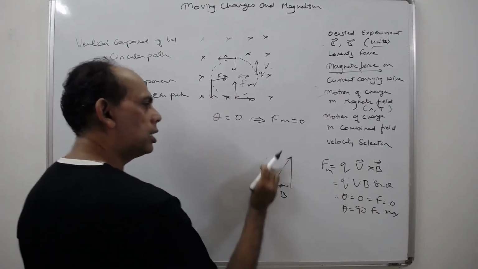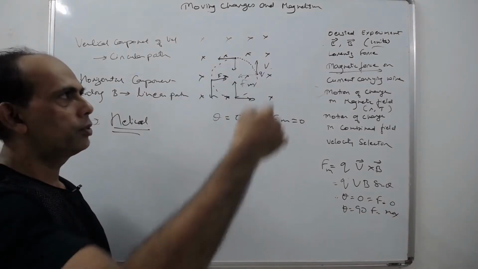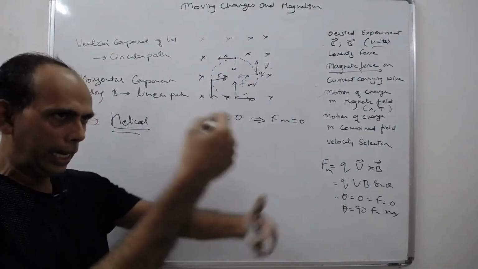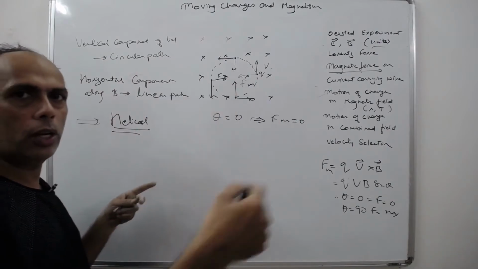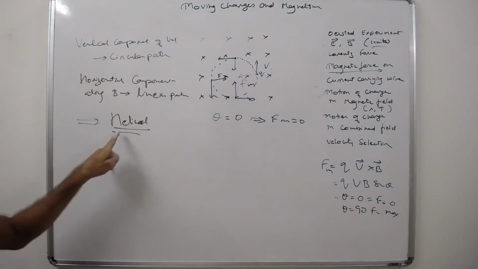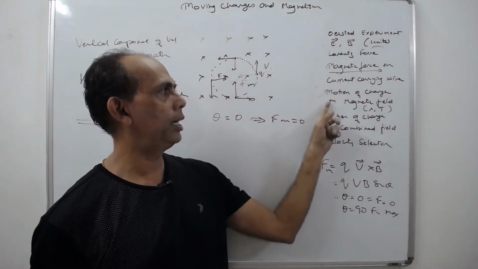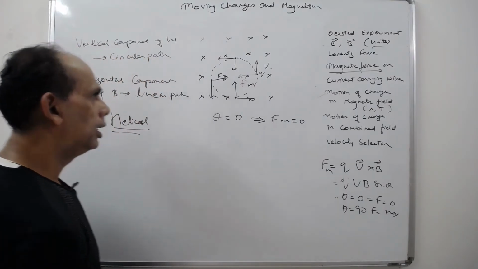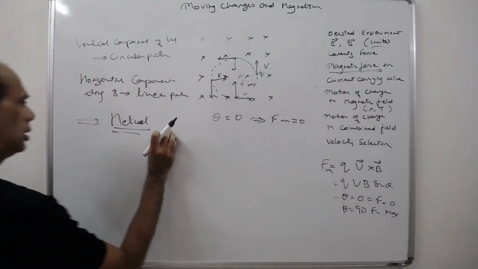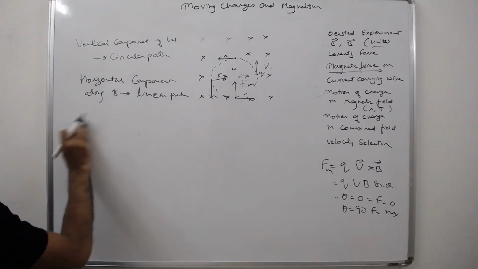So if you consider a spring going inside, you can consider the path of the charge which is going along the spring inside. So it's a combined motion of circular as well as linear, translatory motion. Translatory motion and circular motion together make it a helical motion. This is the path of the charge when it goes in the magnetic field, right? Now this has got two things, the radius of the helix. Let us see how to calculate the radius of that helix.